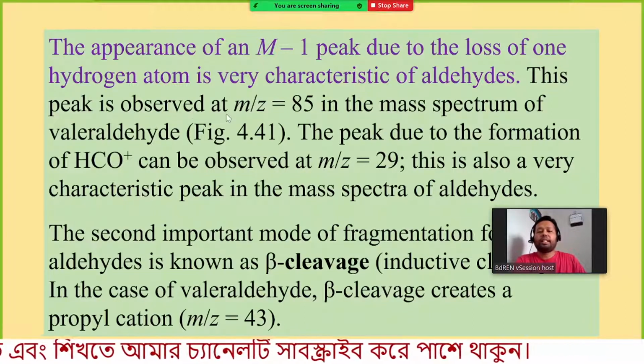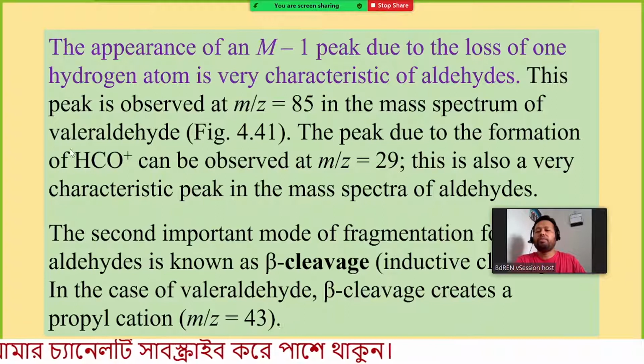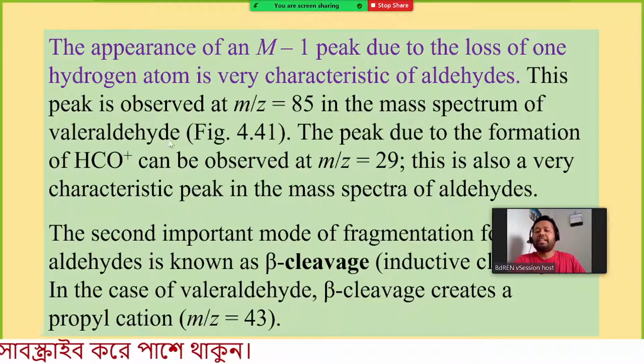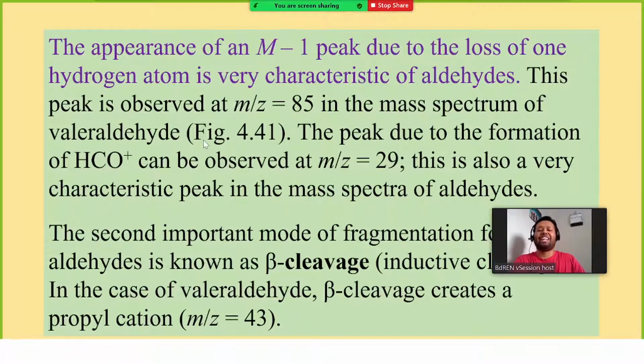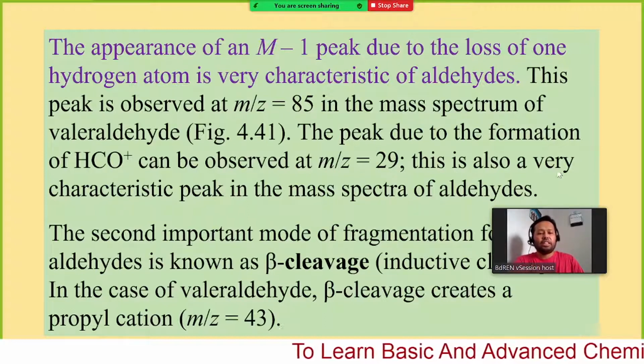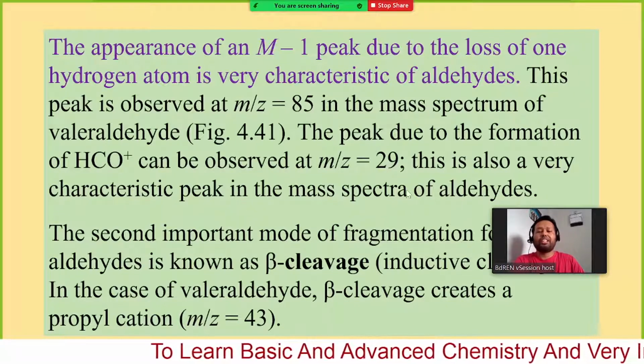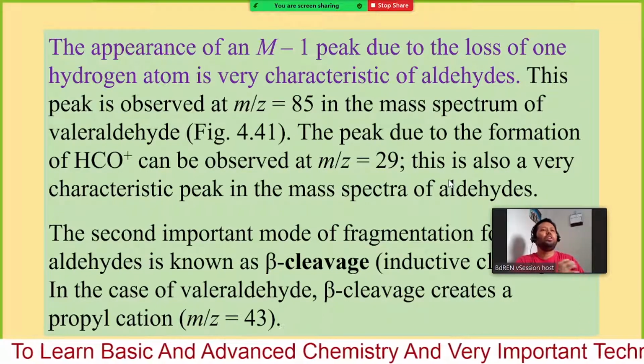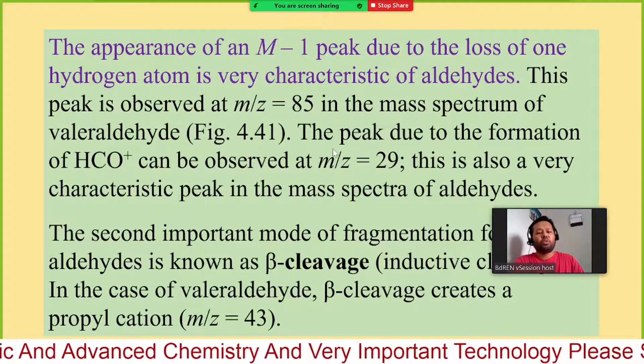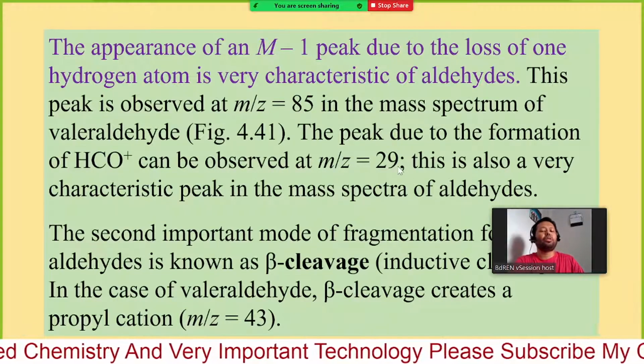This peak is observed at m/z equal 85 in the mass spectrum of valeraldehyde. The peak due to the formation of HCO, the mass of which you know is 29. So we would observe a signal at the mass of 29. This is also a very characteristic peak in the mass spectra of aldehydes. So for any aldehyde, you will find a signal corresponding to mass 29.